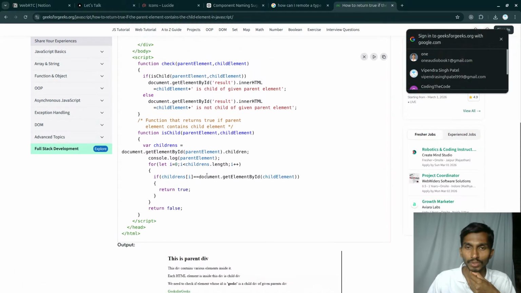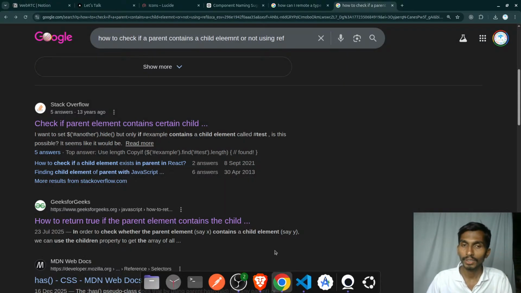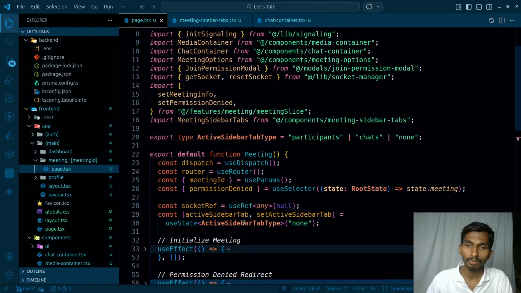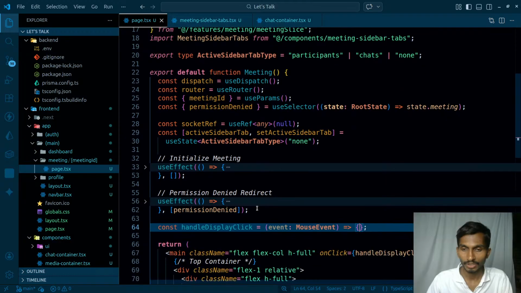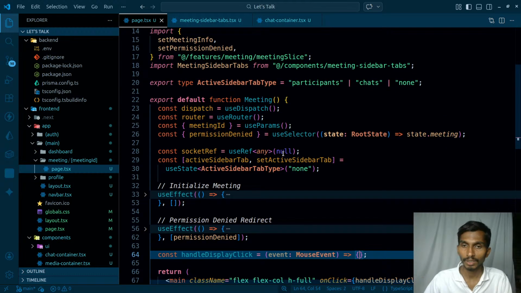Coming back to this one, document.getElementById, parent element dot children. I'm going to get all the children of that, and then I can check it. But definitely it is possible to just do it directly. So this is going to be my way. I don't even know whether this is the best way or not, but since it is what's in my mind, I'm going with that.